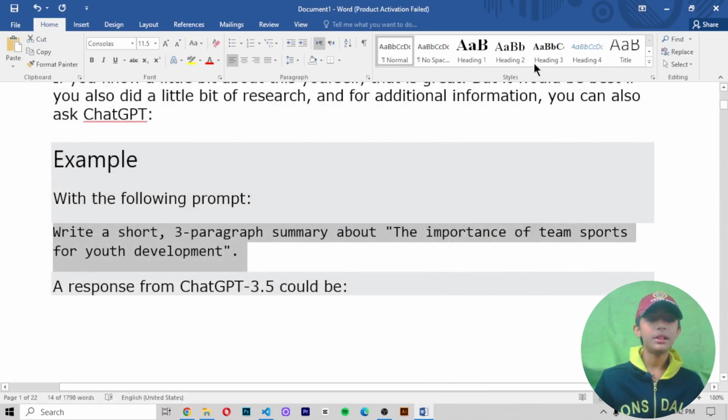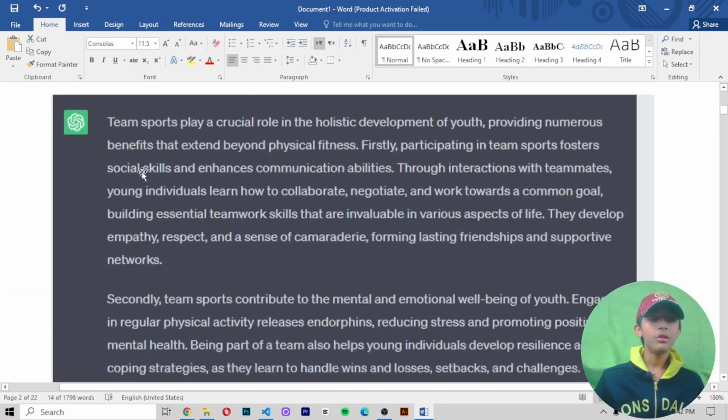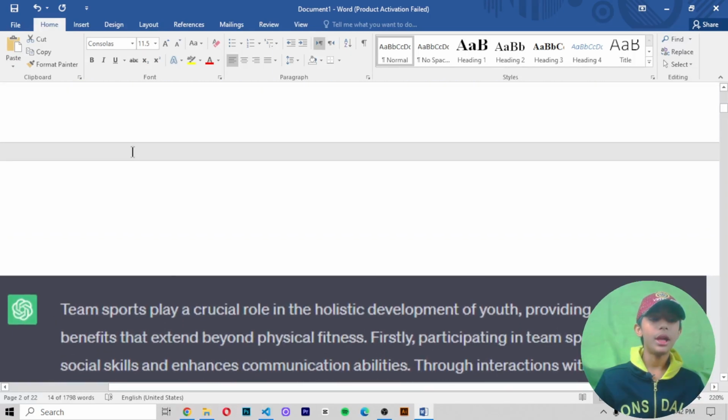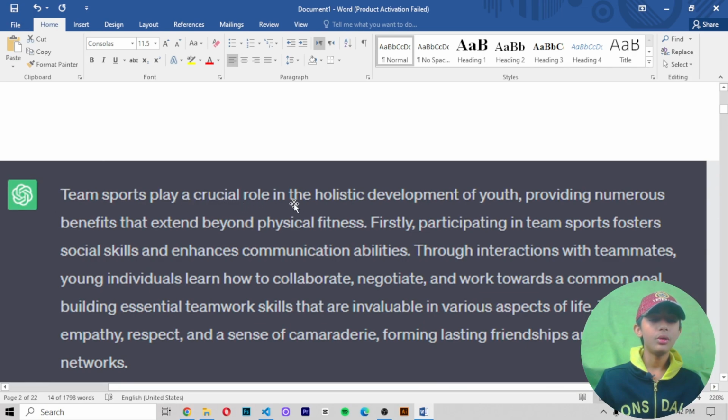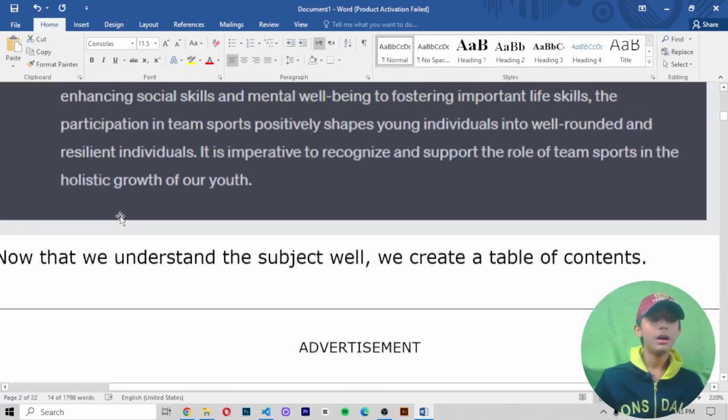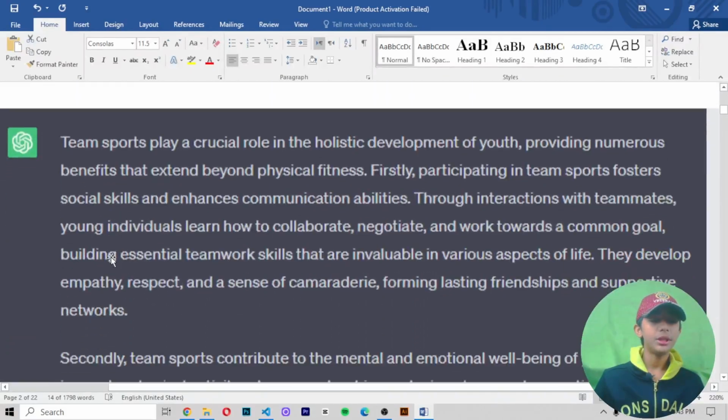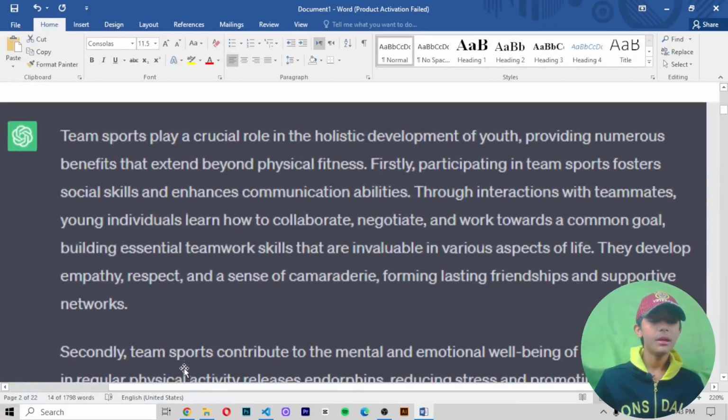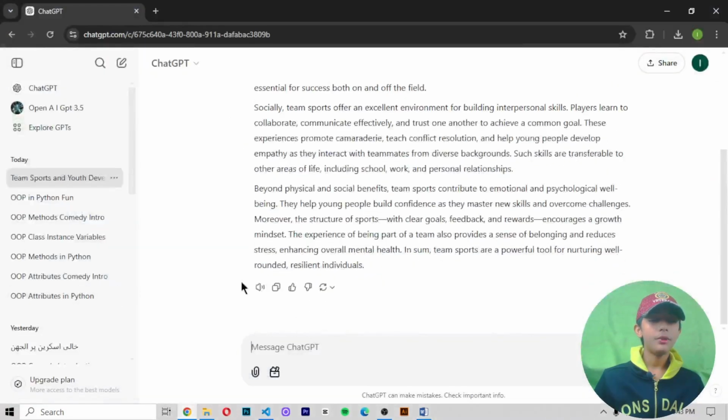Now let me minimize it and come here. So in the diagram, it is giving me the output like this. Team sports play a critical role in the holistic development of youth, providing numerous benefits that extend beyond physical fitness. Furthermore, participating in team sports fosters social skills and enhances communication abilities. In the diagram it is showing this type of output, but let me see in mine which type of output it gives me.